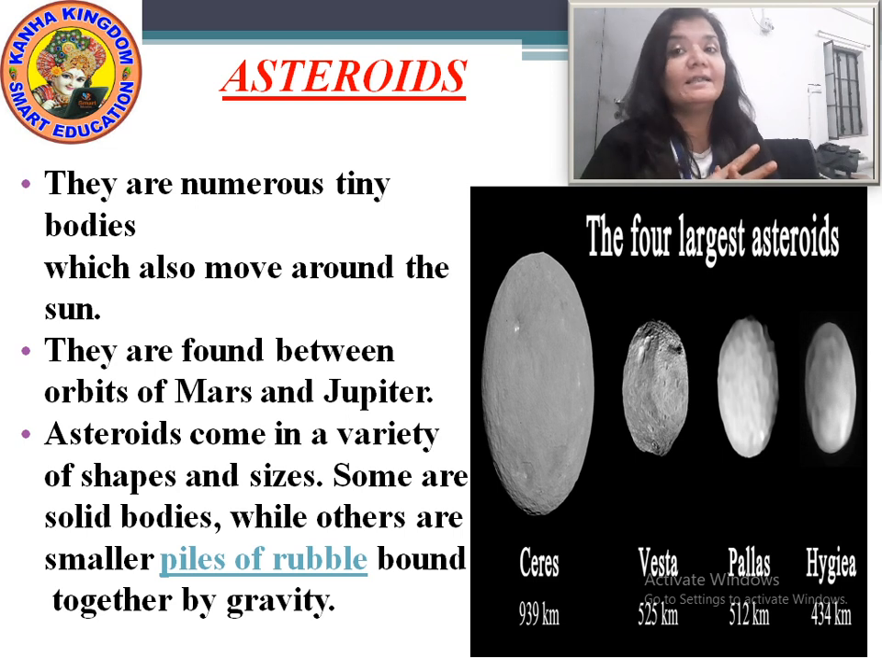Asteroid belt. I had told you about the asteroid belt between the inner planets and outer planets. So the asteroids are found between the orbit of Mars and Jupiter.